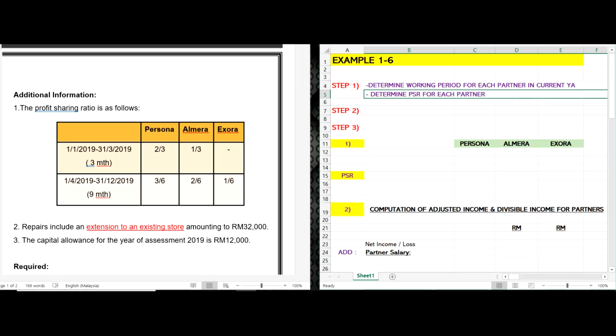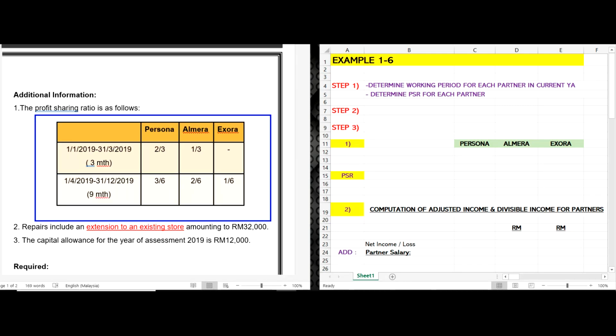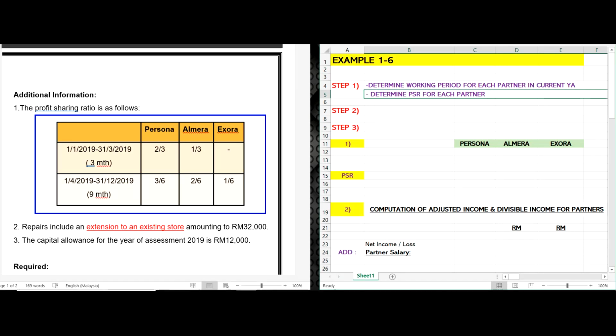As you can see, there is already a table in the question, so you are going to put it back in the working. Step 2, you have to compute the provisional adjusted income, divisible income, and then statutory income for each partner.